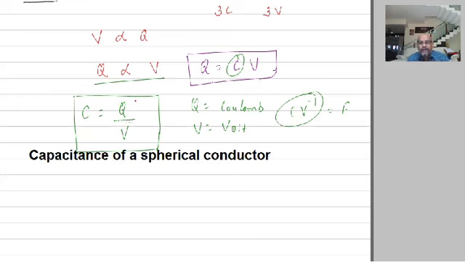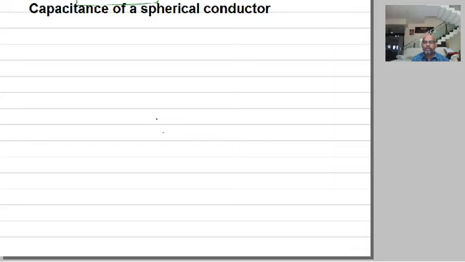So now capacitance of a spherical conductor. Now coming to this capacitance of a spherical conductor, consider a sphere. Say here is a sphere, and the radius of this sphere is say r, and this is charged, and it is charged say positively. The charge is positively charged, and the charge on it is say for example q. Q is the charge on it.